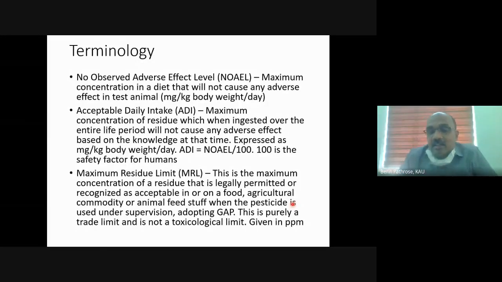I will share my entire screen, and then you can calculate. We have an MRL fixed for each and every commodity. The MRL, maximum residual limit, is fixed for a particular pesticide. I will take a typical pesticide, say Quinalfos, an insecticide. Quinalfos is recommended in about 20 commodities.